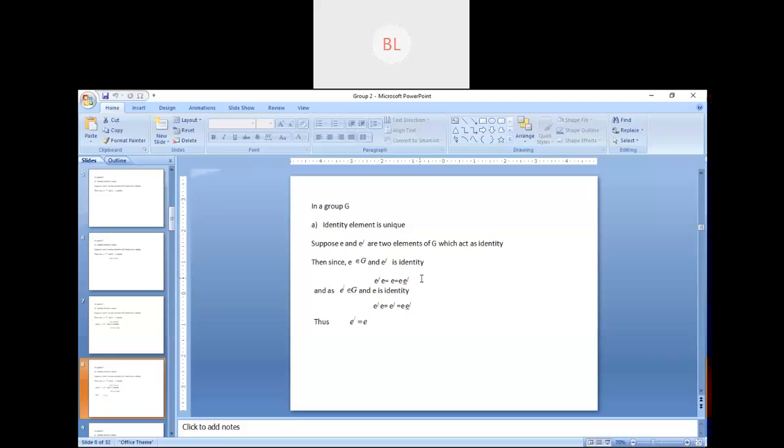Okay, so this is the case when you take E dash as an identity. In the next line, I have taken E as the identity and E dash as any other element. So I have written E dash belongs to capital G, that means E dash is any other element of G and small e is the identity element.